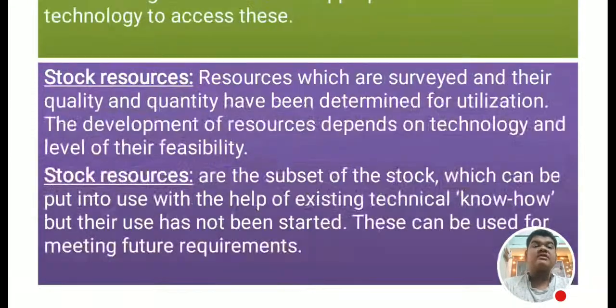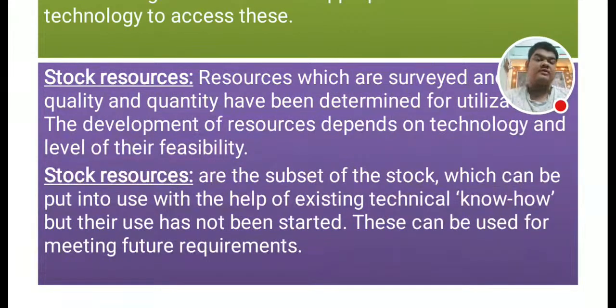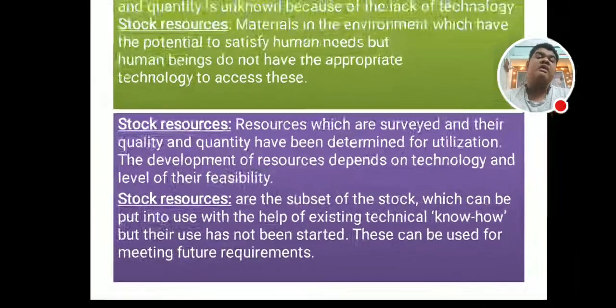Now, what are developed resources? Resources which are surveyed and their quality and quantity have been determined for utilization. The development of resources depends on the technology and level of feasibility. Reserves are a subset of the stock which can be put into use with the help of existing technical know-how, but this has not been started. This can be used for meeting future requirements.